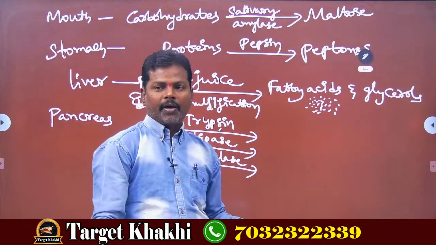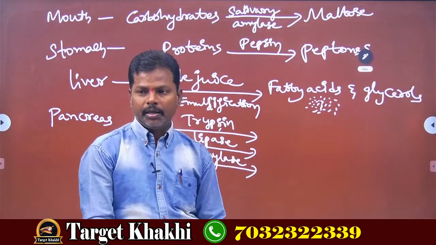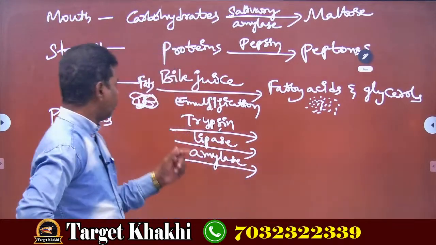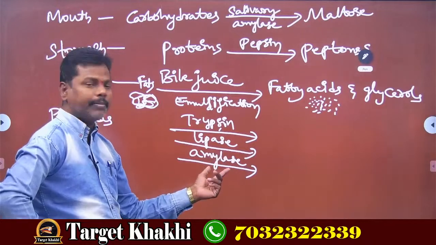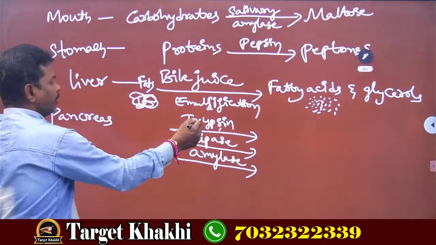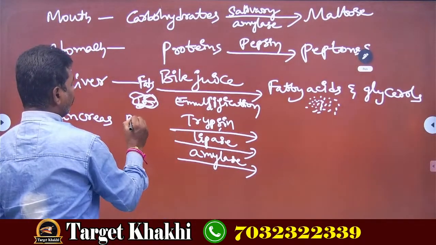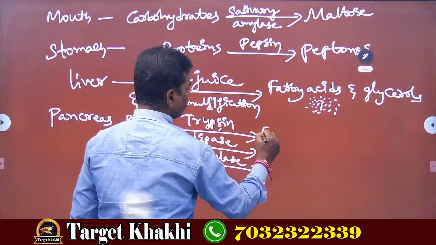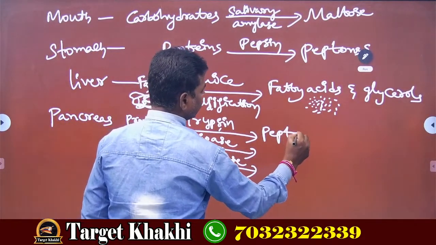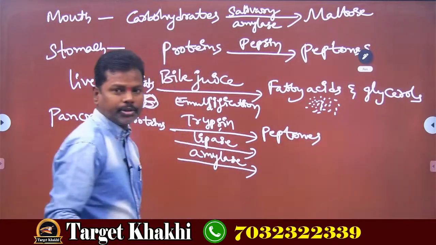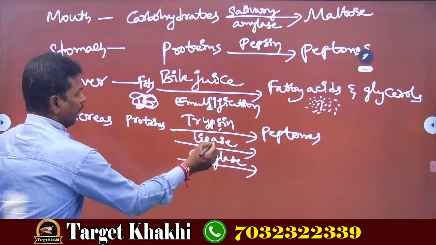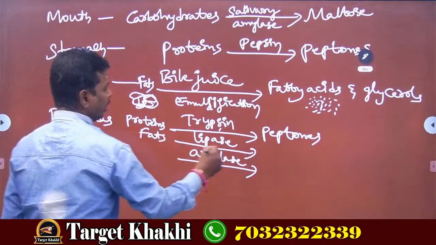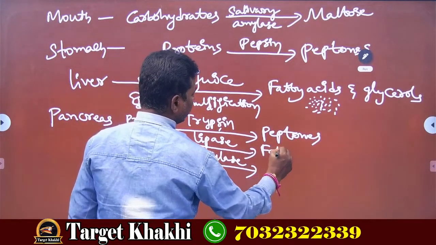The pancreas, which is present below the stomach, secretes 3 types of enzymes: trypsin enzyme, lipase enzyme, and amylase enzyme. This trypsin enzyme converts proteins into peptones, same like pepsin enzyme. Have you understood? Okay. Next, lipase enzyme converts fats into fatty acids.